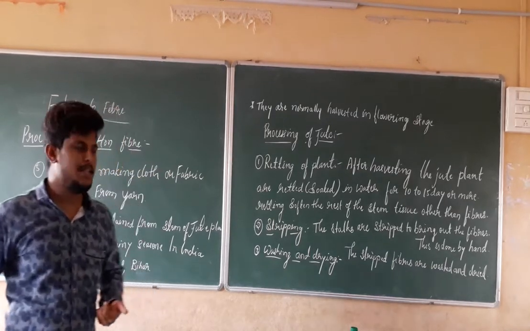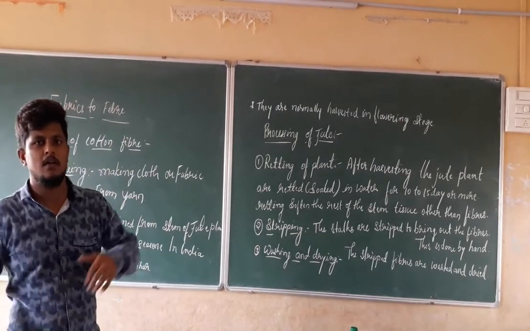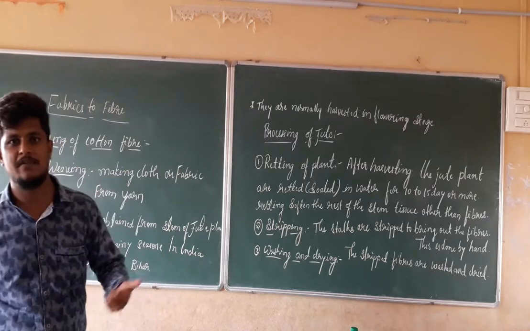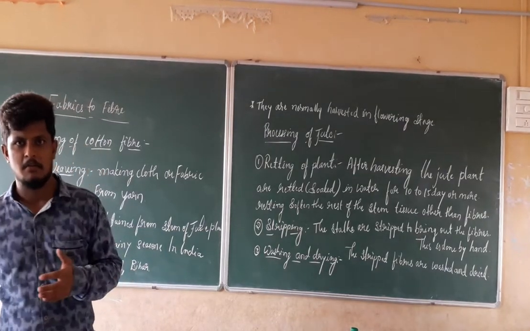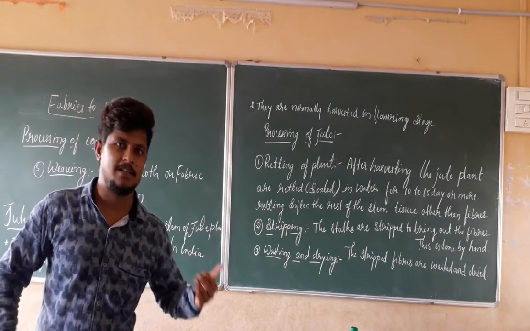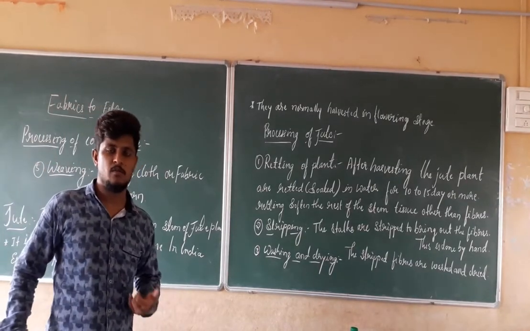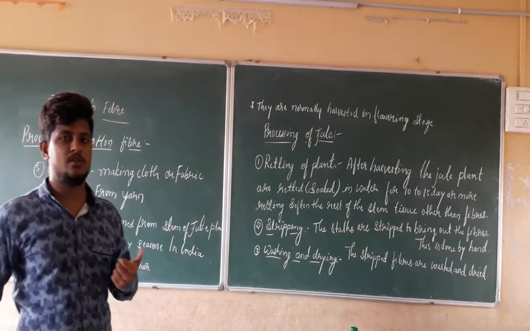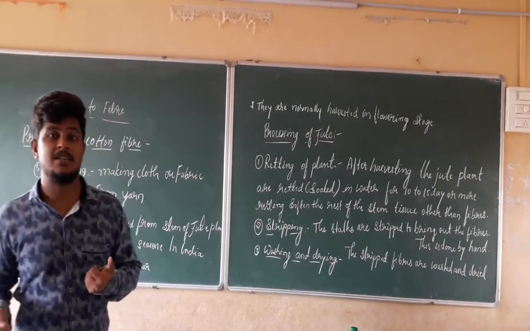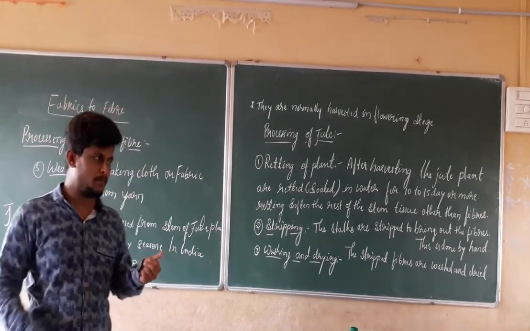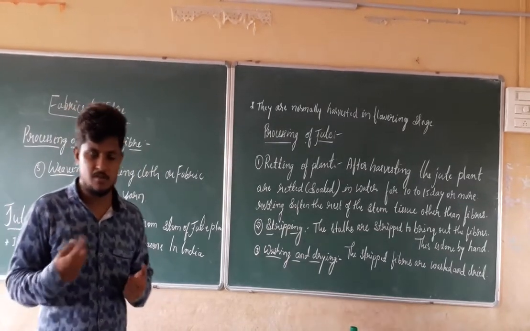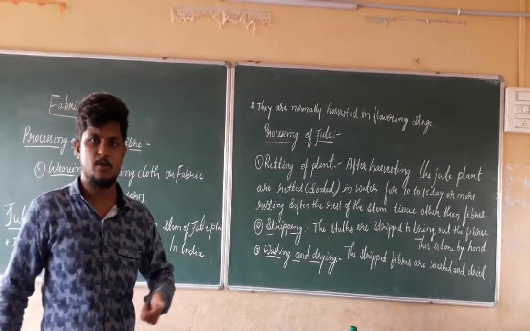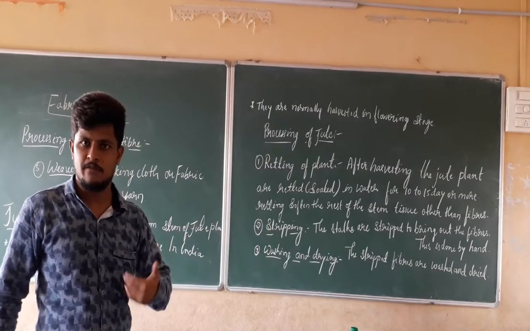In the same manner, spinning is the process of converting the fiber into the yarn, that is, fiber into the thread. For that, we took the example of Mahatma Gandhiji. Mahatma Gandhiji used to do the Swadeshi movement, that is, the production of the khadi cloth. How is that khadi cloth produced? He used the charaka for the spinning of the khadi materials. So that produces the yarns and threads by using those fibers, and produces the khadi cloth for our own use.